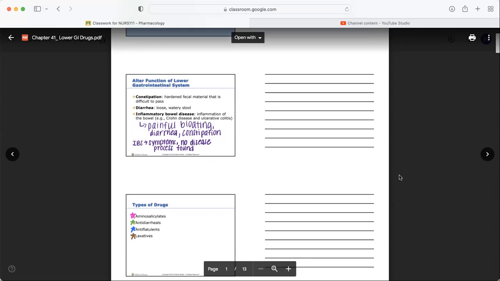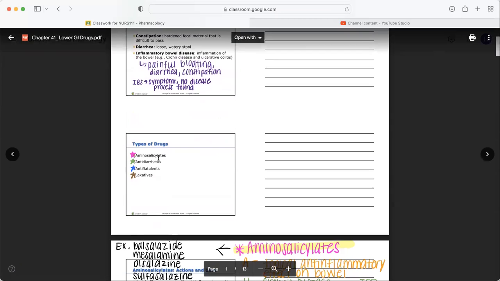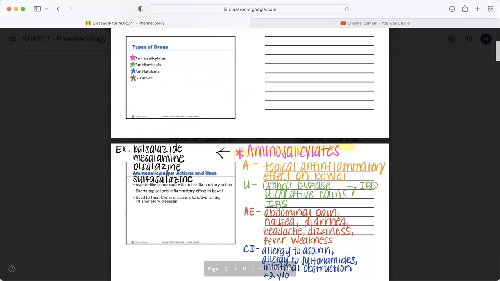So types of drugs that we use for the lower GI system. For classifications, we're going to talk about aminosalicylates. We're going to talk about antidiarrheal medications. We're going to talk about anti-flatulent medications. And we're going to talk about laxatives, okay? So let's dig in.